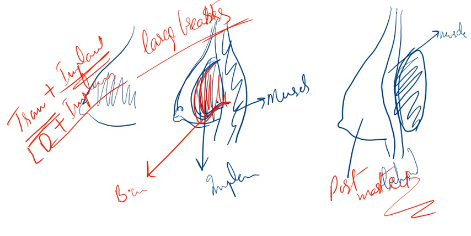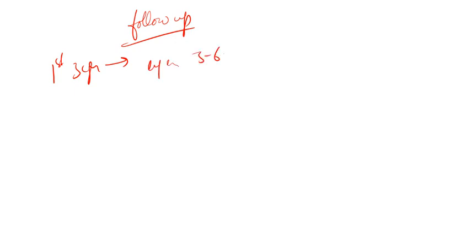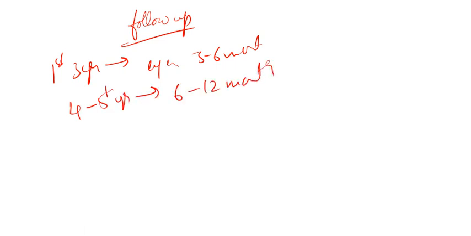Now coming to the final thing, that is breast cancer follow-up. See, I am going through each and every topic which is important for INICET. Okay. Now regarding the follow-up, for the first 3 years, we will do follow-up every 3 to 6 months. From the 4th to 5th year, we do follow-up every 6 to 12 months, and after that it is done annually. Okay.